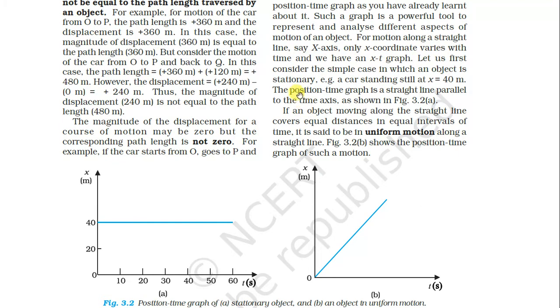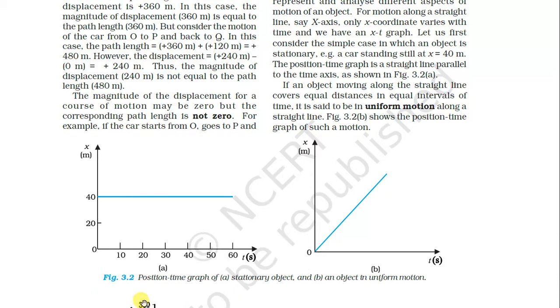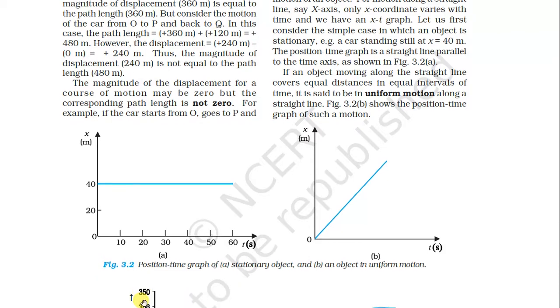Let us first consider the example case in which an object is stationary. The car is standing at x equals 40 meters. See here, x is equal to 40 meters. There is no change in the position. So this means that in this graph there is no velocity.